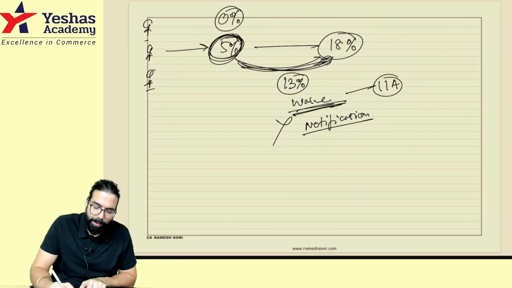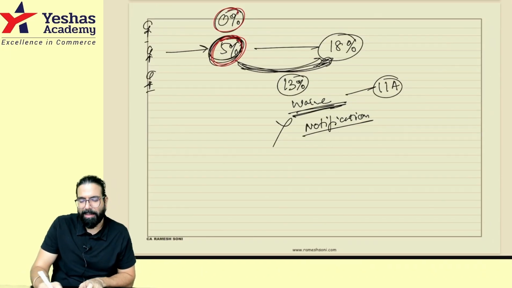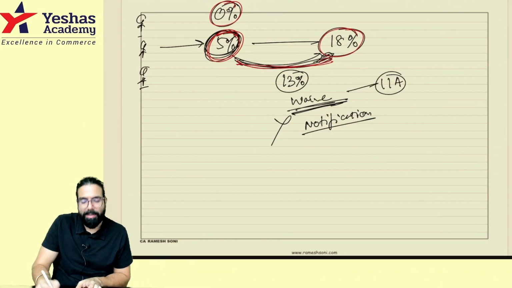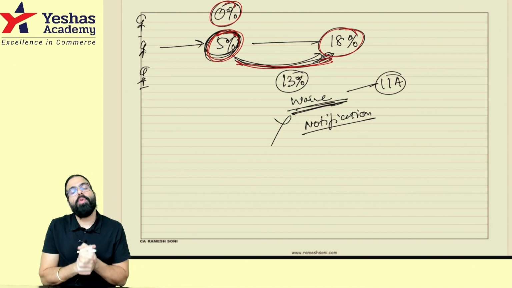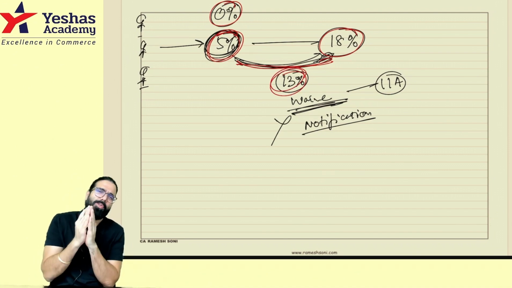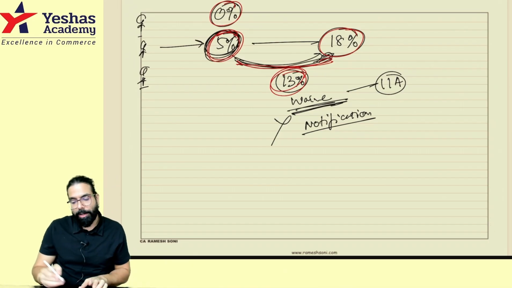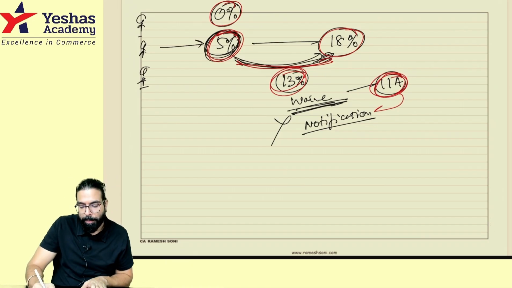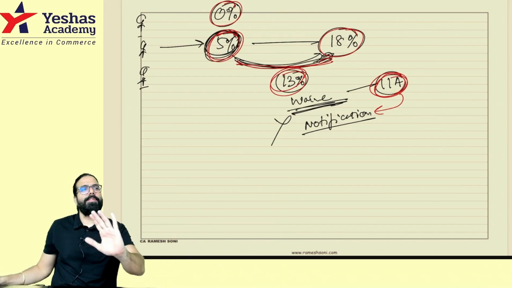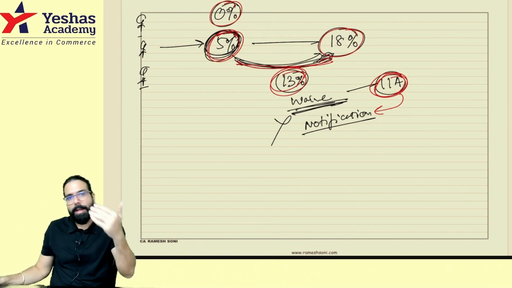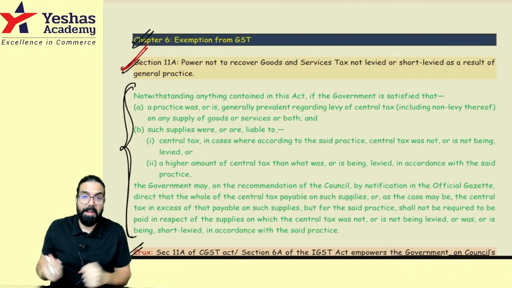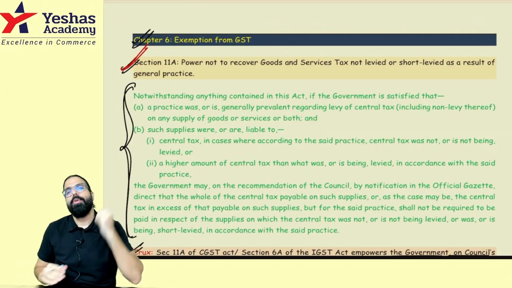Sir, in good faith, we were charging 5%, or we were not charging GST. Now you are telling government that it is 18%. Sir, please don't recover the differential GST from us. Please, sir. It was in good faith that we were not charging GST, or charging only 5%. Sir, this amount, please don't charge us now. And hence government can issue a notification using the power under section 11A and say no GST officer will recover this amount of GST from these people. Government can give one notification. That's all. Section 11A gives the government the power to issue that notification. Done, sir.